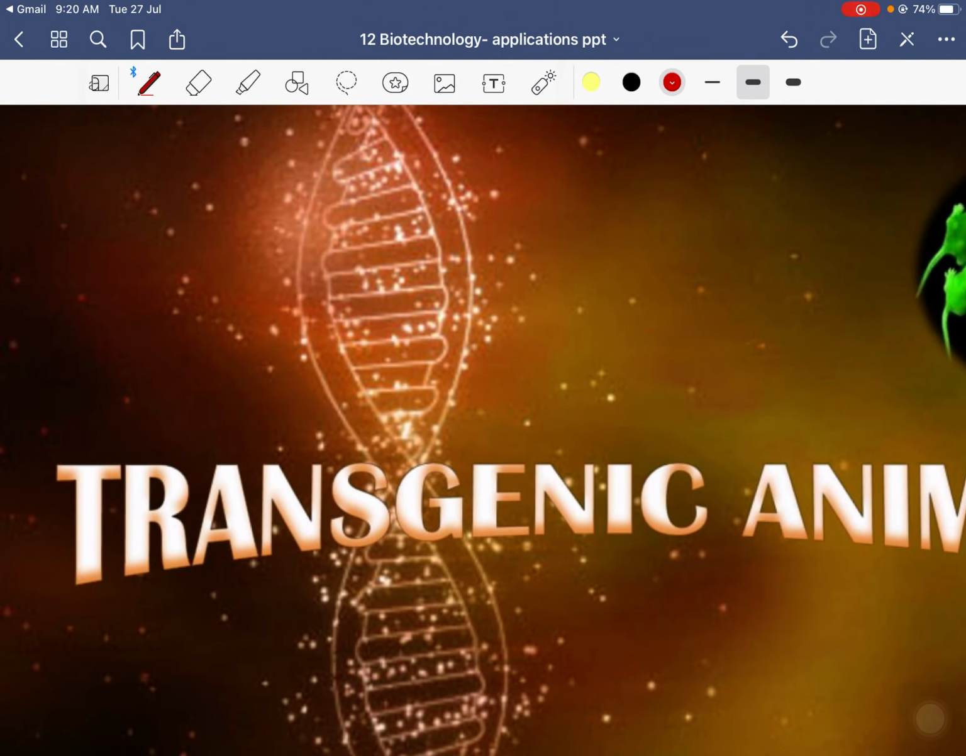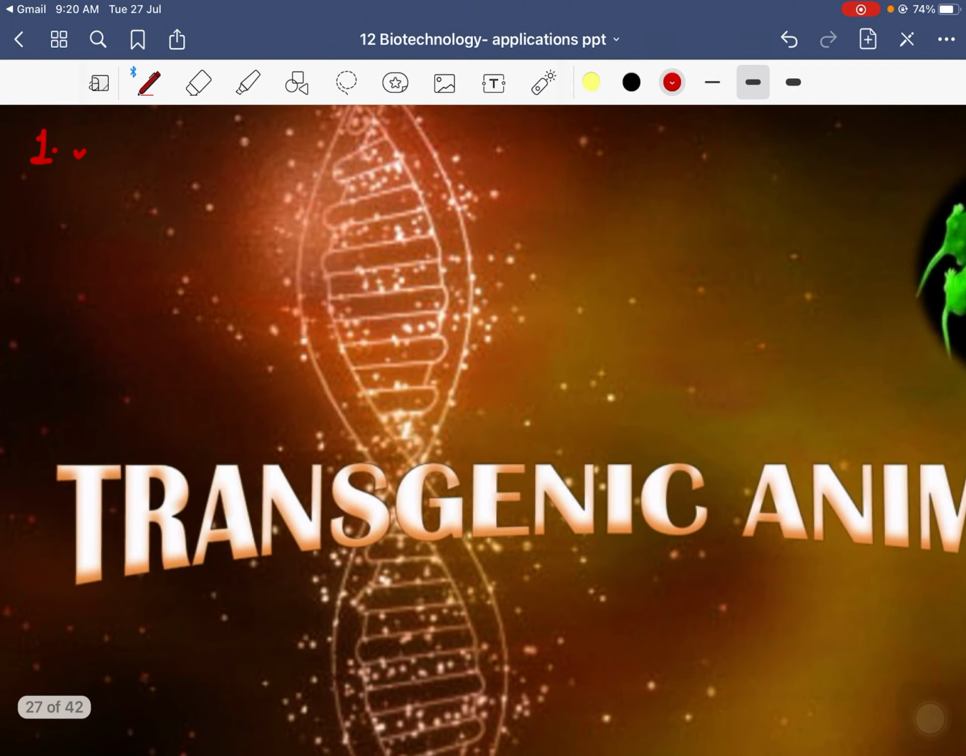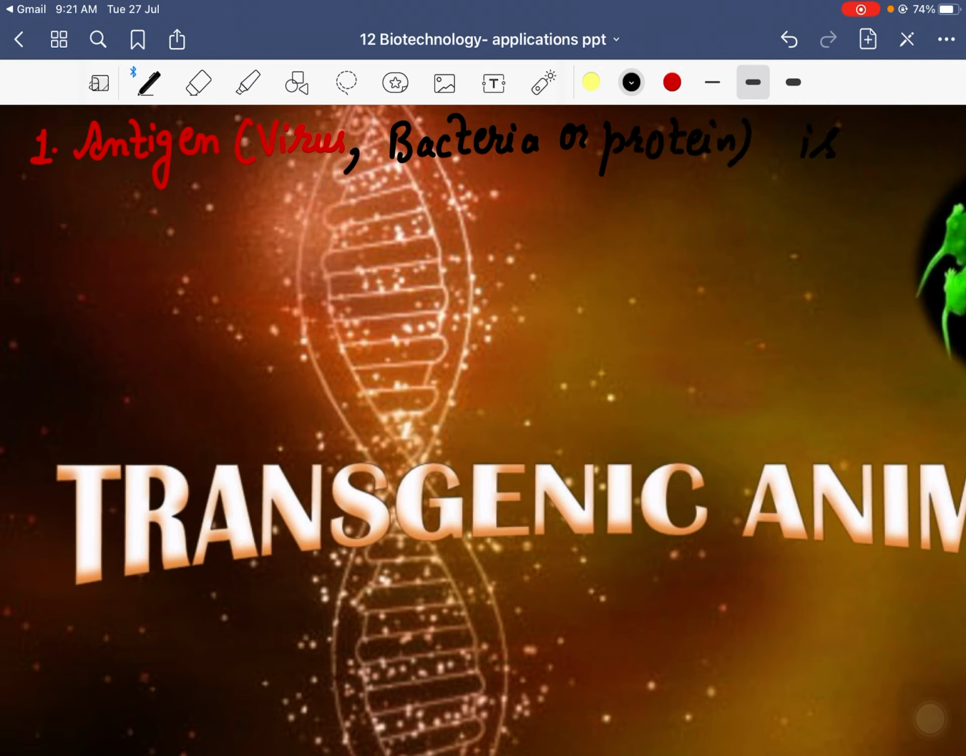सबसे पहले what is done? I tell you the steps in the ELISA. First step in the ELISA is antigen. Antigen can be any virus, it can be any bacteria or protein. So it is immobilized, it is added on a plate.